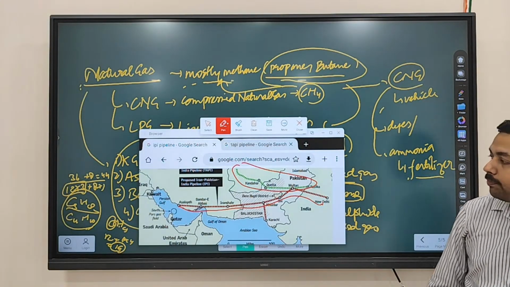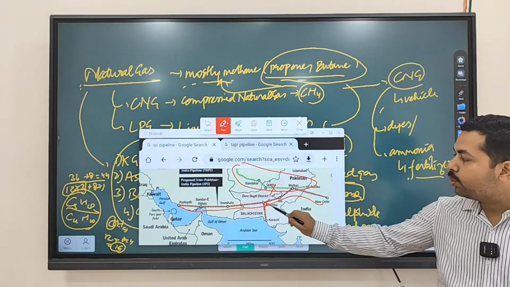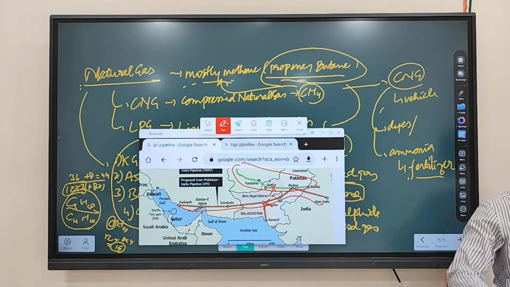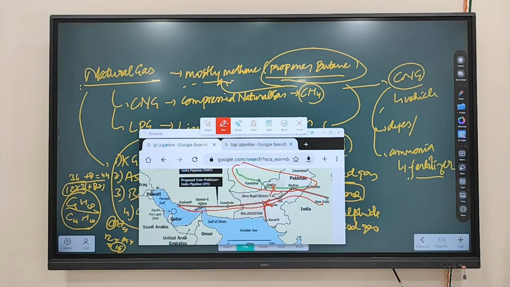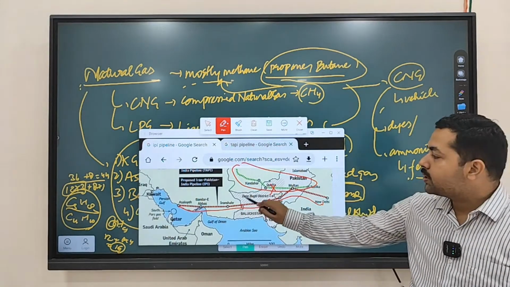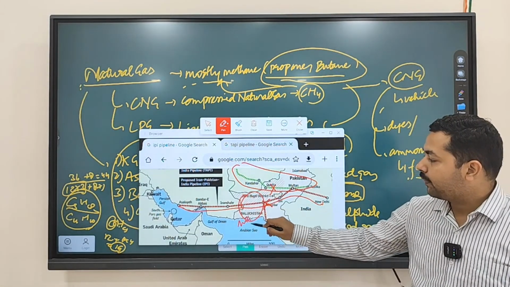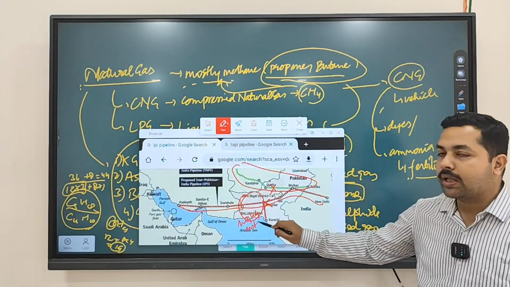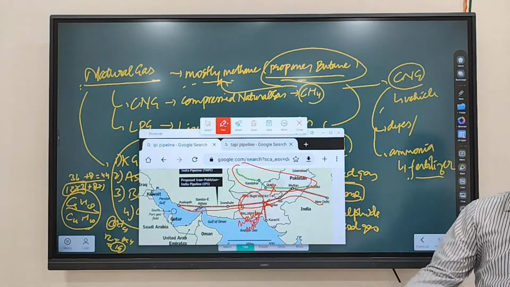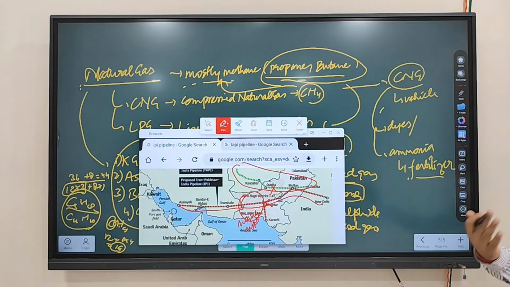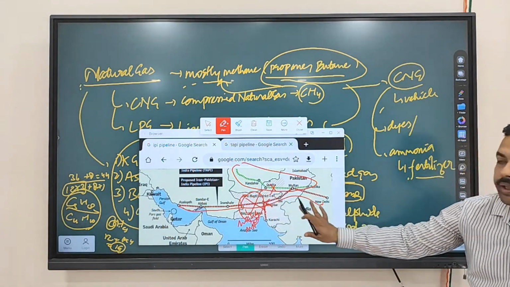Clear? Again, the problem with both these pipelines is that they pass through the Pakistan region. Especially Baluchistan is a highly unstable region. Currently, Baluchistan is trying to create a revolt and form a separate country. So infrastructure development is problematic, and this pipeline has not been fully constructed.